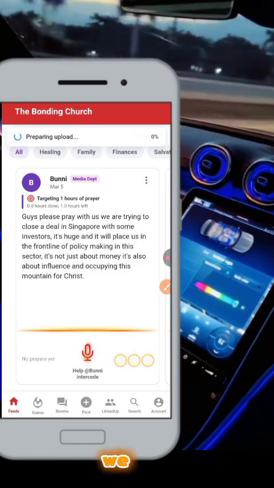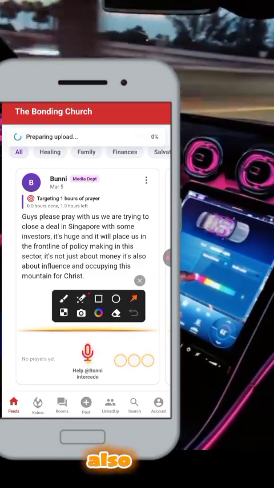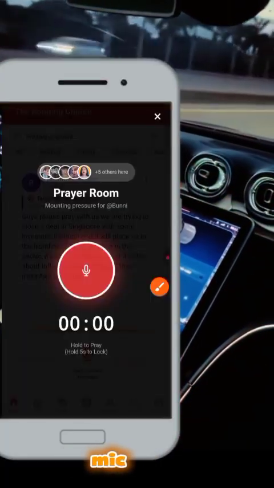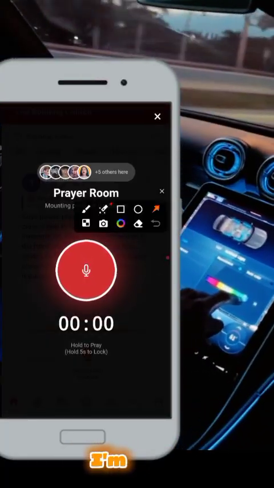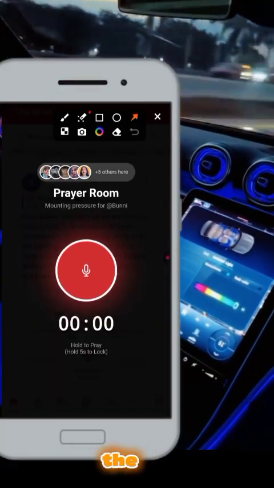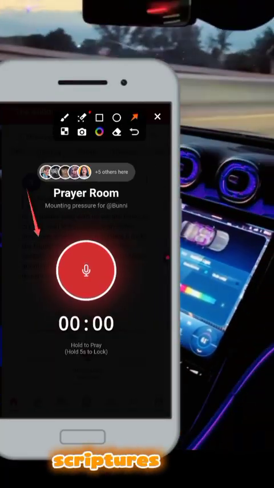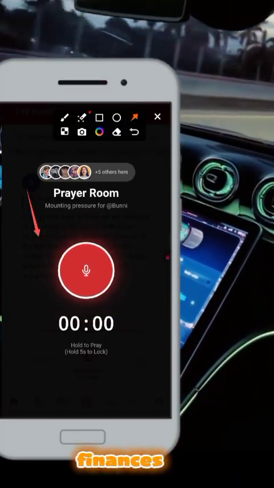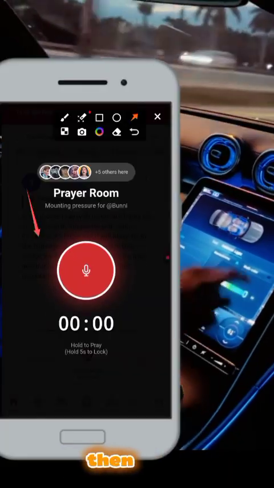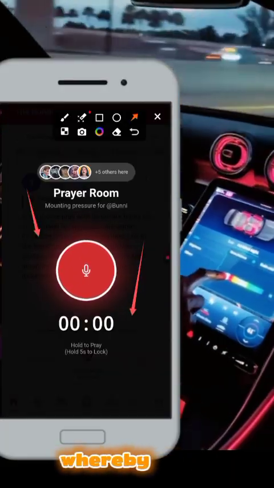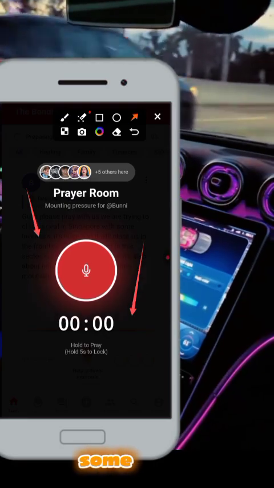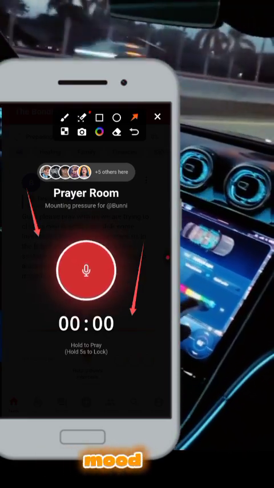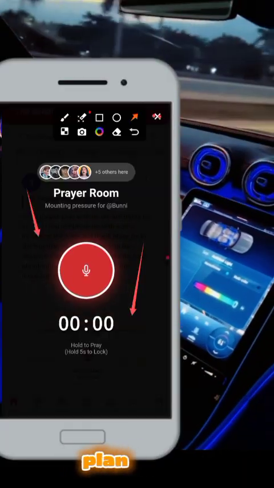While we are waiting, if you want to pray on a prayer request, you click on this mic and it's going to open a modal for you. Tomorrow I'm going to design this modal so that when the user is praying, it will show them scriptures that they can use to pray for the person that posted the prayer request, based on the kind of prayer it is. If the prayer is on finances, it will show them scriptures on finances. Then I'm going to create a virtual atmosphere whereby music, maybe chants or some worship song, is going to start playing immediately you open this prayer room modal, so that it can put you in the mood of prayer. That is what I plan to do tomorrow.